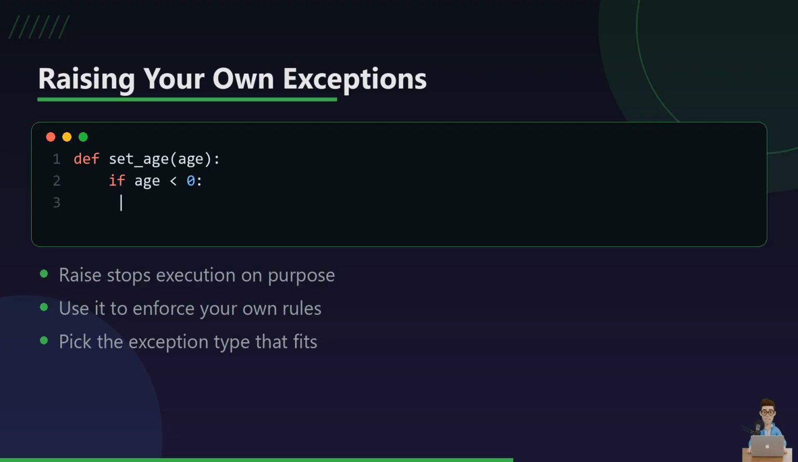You are not limited to catching errors. You can create them too. Here, if someone passes a negative age, we raise a ValueError ourselves on purpose. This is you telling Python, this situation is invalid. Stop right here. It is a way of enforcing your own rules about what counts as valid data.